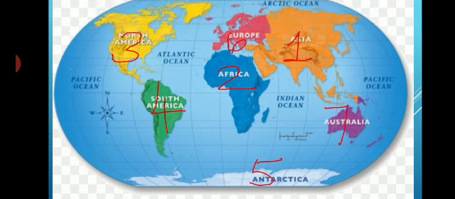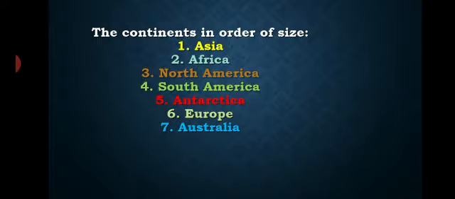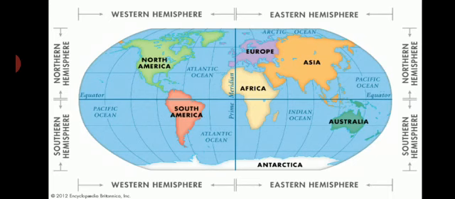Now you got to know how they are placed according to size. Children, please remember their order also. Asia is the largest and Australia is the smallest continent.